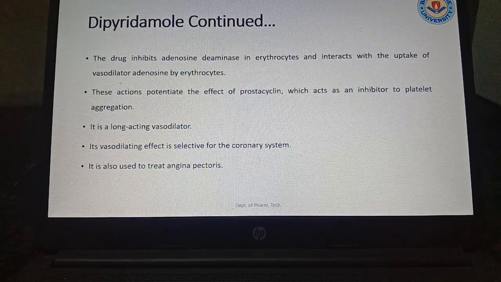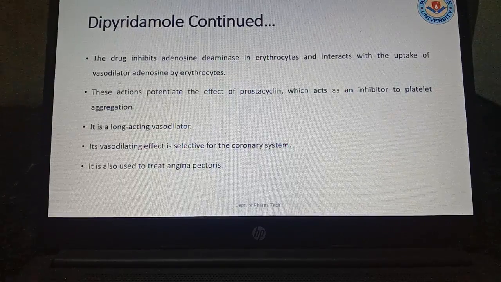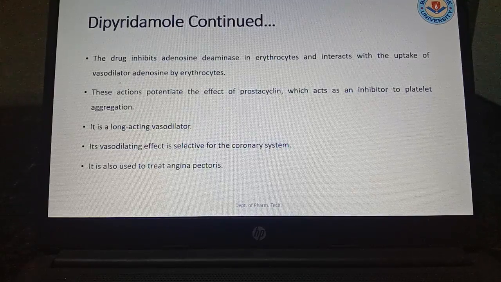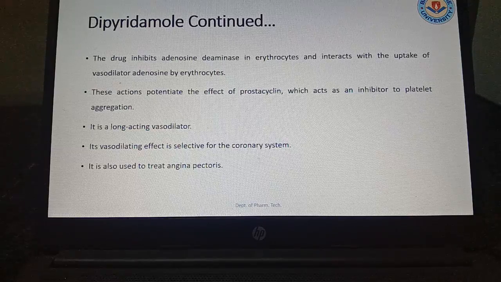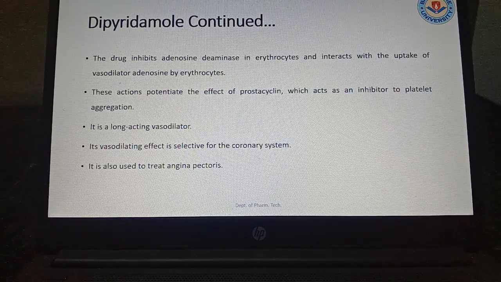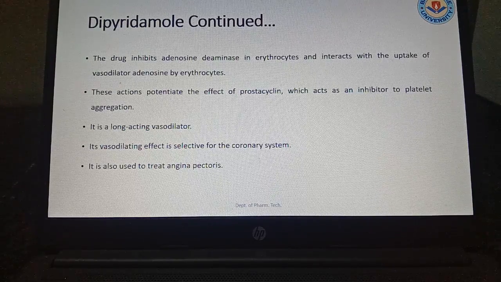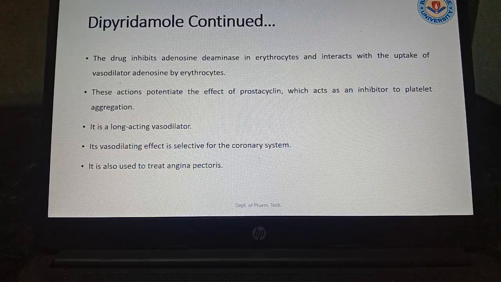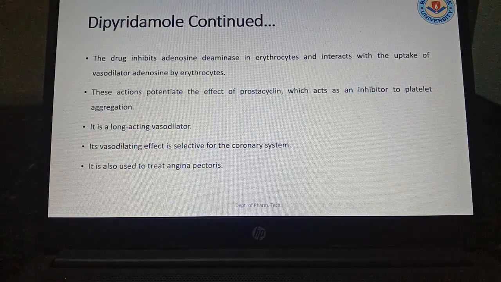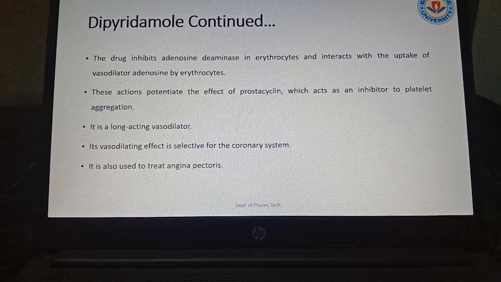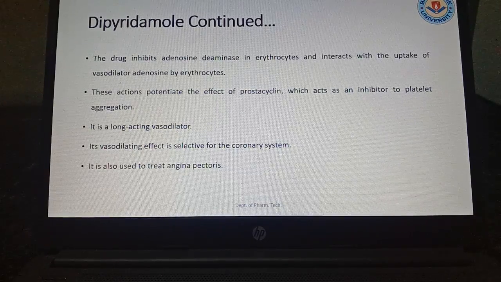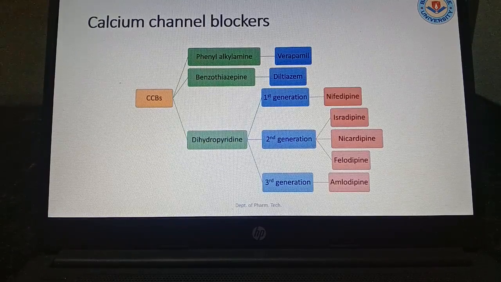So if it is inhibited, then the blood clotting will not be there, and it will be broken down, and the blood flow will be normally supplied. It is a long-acting vasodilator. Its vasodilating effect is selective for the coronary system. It is used to treat angina pectoris. If a patient is having continuous angina problem, it can be used.